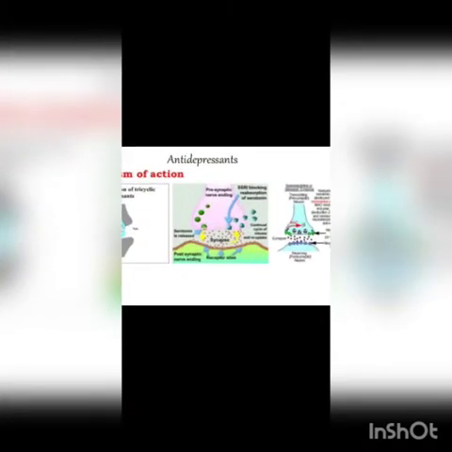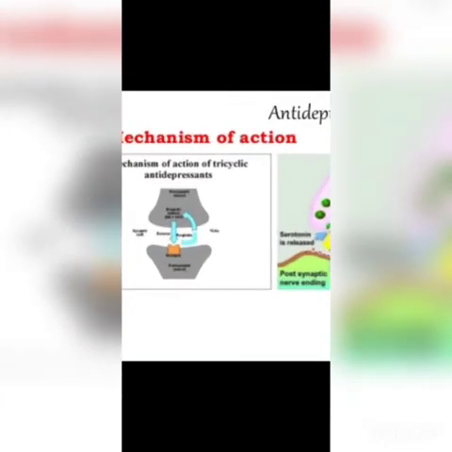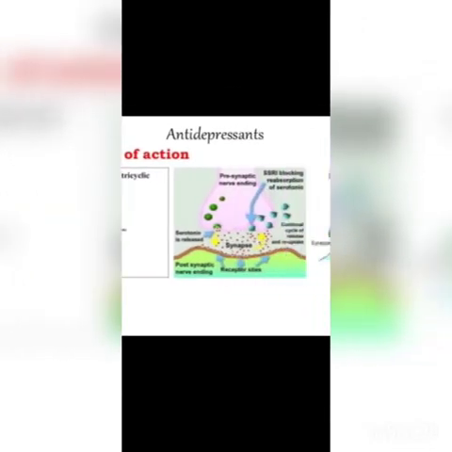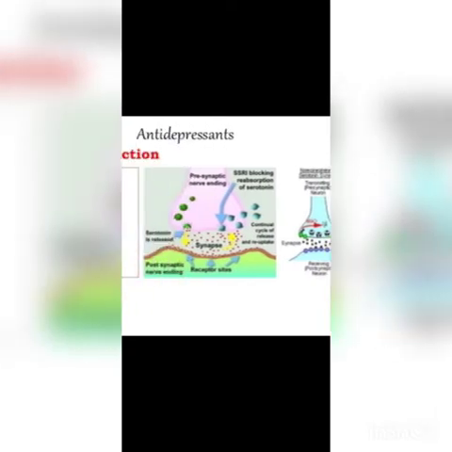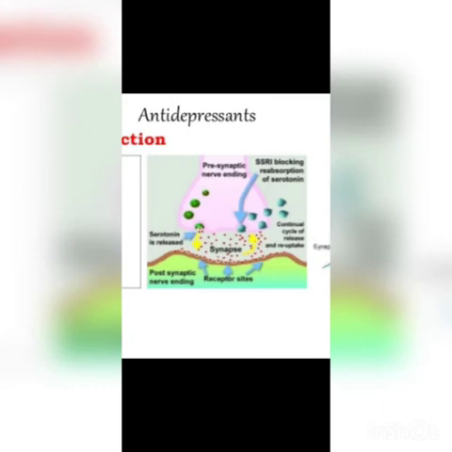Next we will move on to mechanism of action. What is the main mechanism of action of antidepressants? What will happen when we start giving any type of antidepressant drug? So we have studied this diagram. Presynaptic nerve ending, postsynaptic receptor site, serotonin is released. The neurotransmitter serotonin helps to elevate our mood. Okay, if a person is in depression, what is mostly lacking is serotonin. The level of serotonin is reduced.